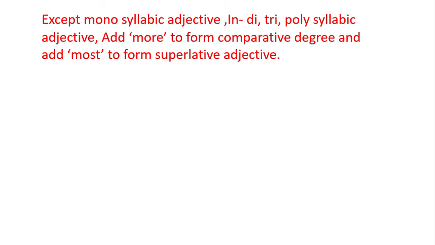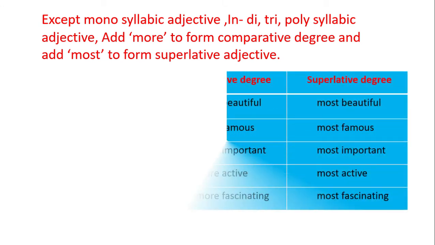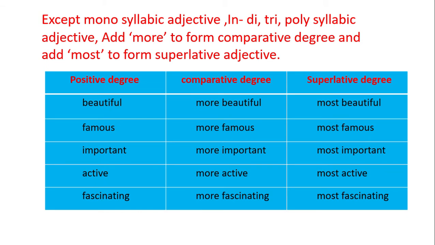Except for monosyllabic adjectives and those ending in y, polysyllabic adjectives add more to form the comparative degree and add most to form the superlative degree. For example, beautiful is a trisyllabic word. To form the comparative degree, we add more to beautiful, forming more beautiful. To form the superlative degree, we add most to beautiful, forming most beautiful.